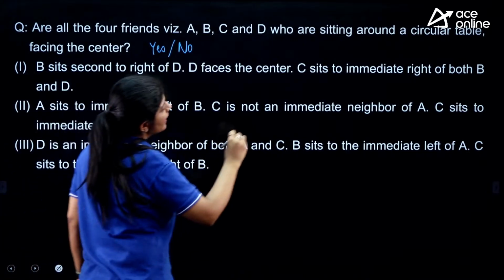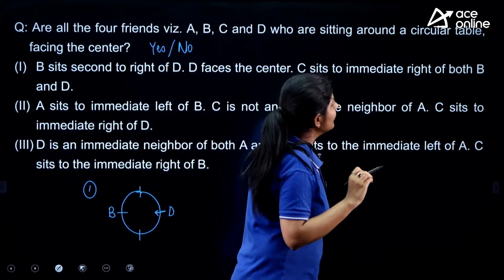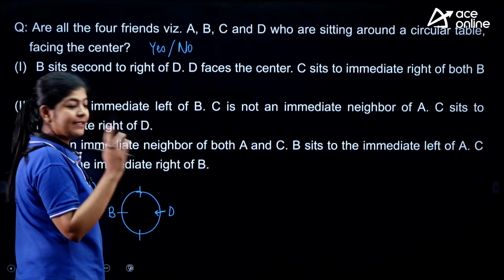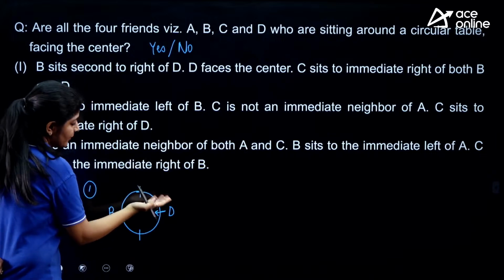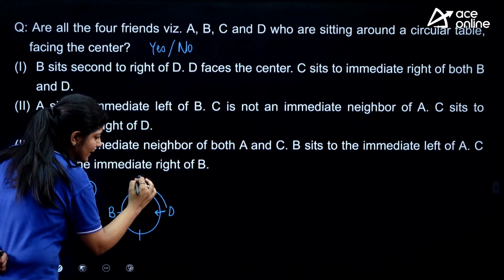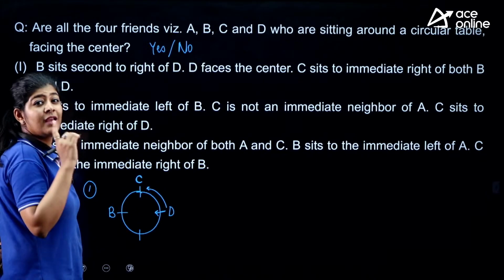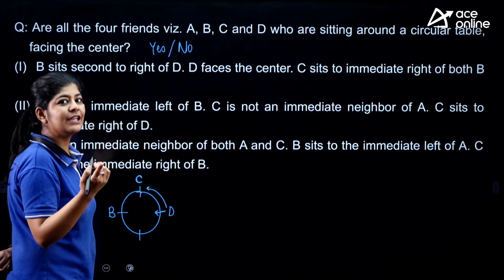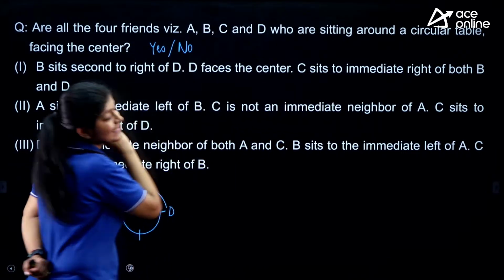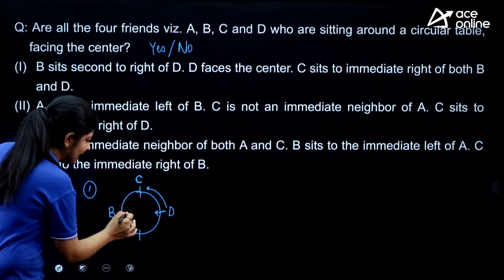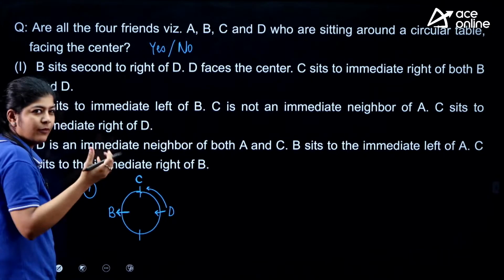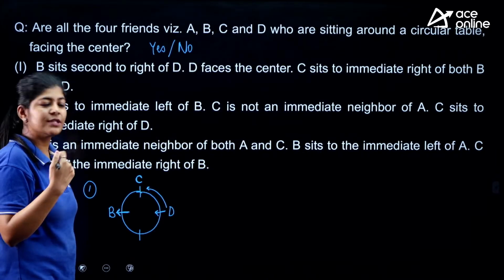Right? Next. C sits to the immediate right of both B and D. Okay. So if we talk about D, the immediate right position is this one. That means C is sitting over here. If we need to fulfill this condition as well, that C sits immediate right of B, in that case we need to put B like this, or we can say that B is facing outwards from the center.